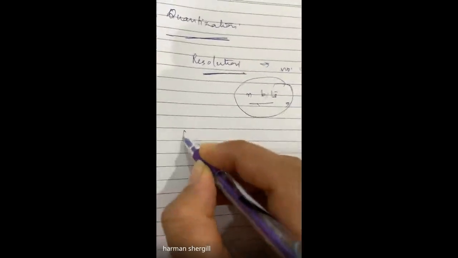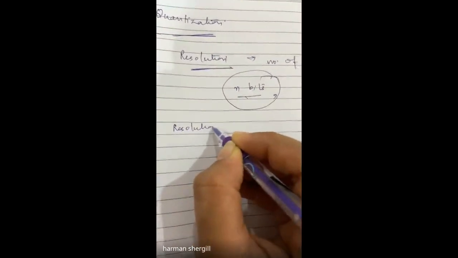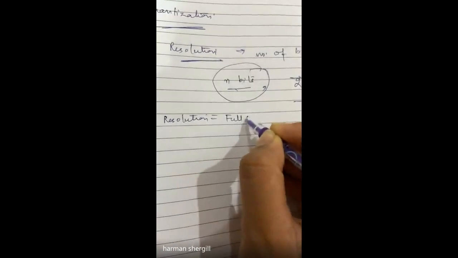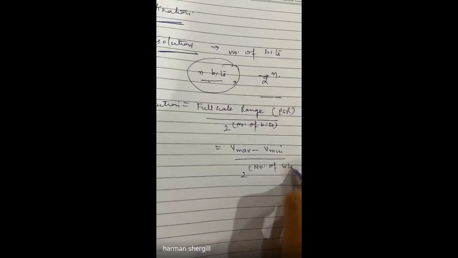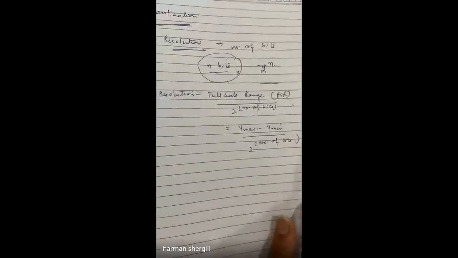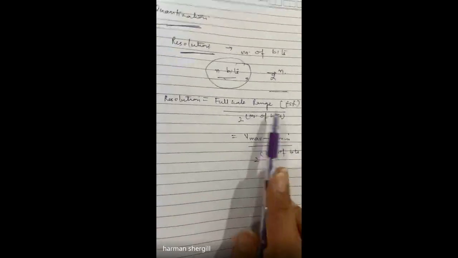And if I want to express this resolution in terms of voltage, then resolution is given as full scale range FSR divided by 2 raised to power number of bits. It is also given as Vmax minus Vmin divided by 2 raised to power number of bits. FSR is the full scale voltage range, or the maximum voltage range.